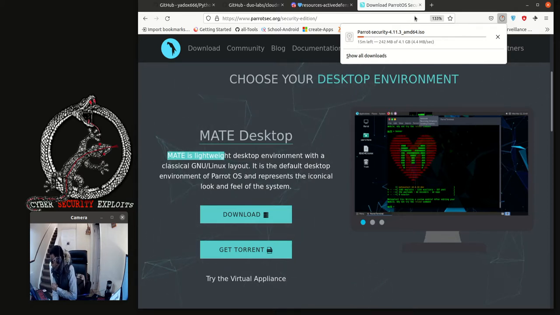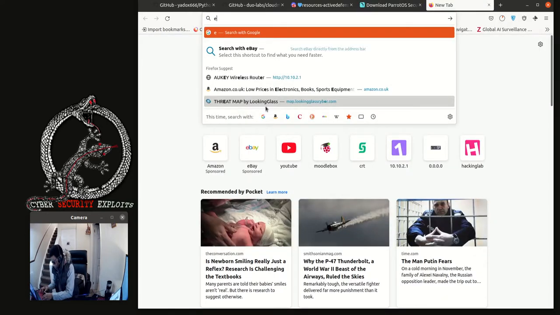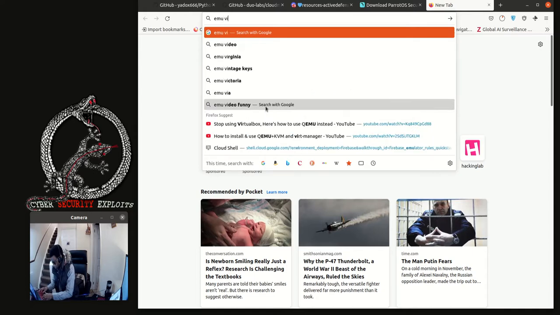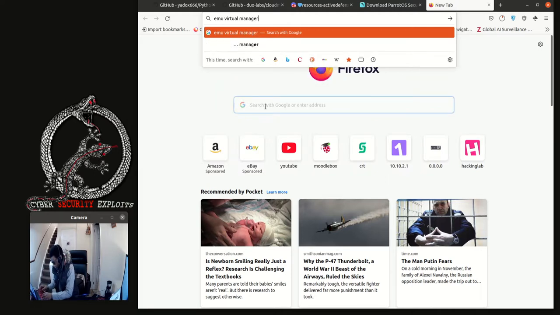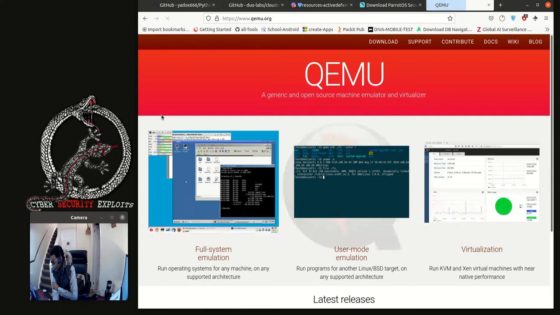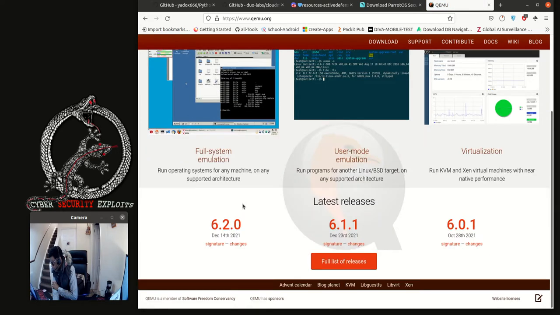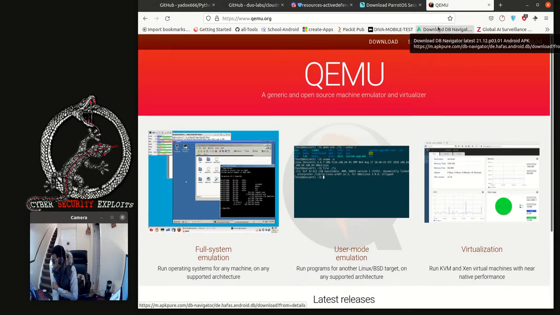Then we'll go to QEMU. So we will be using QEMU as an emulator to run this virtual machine.